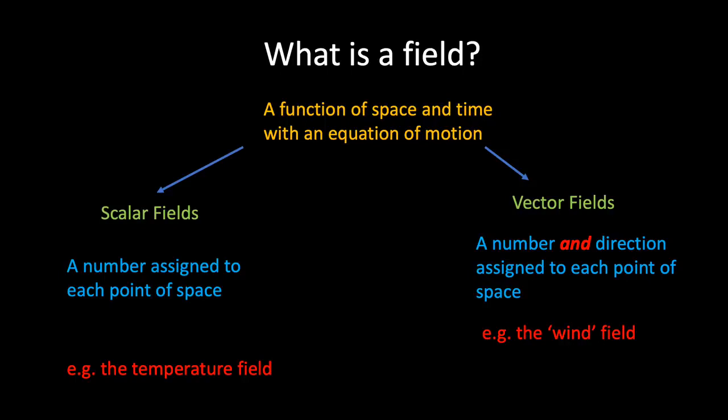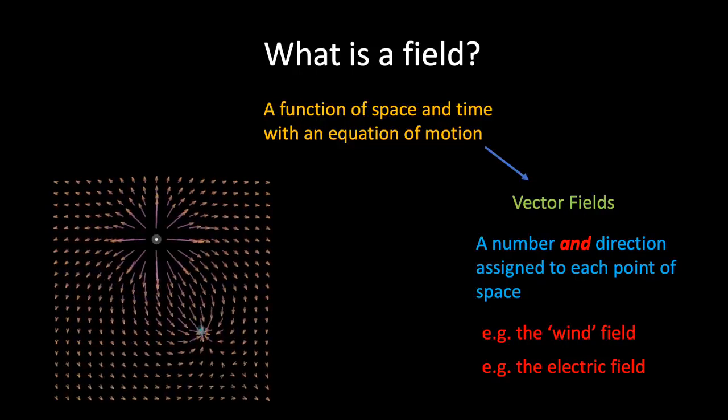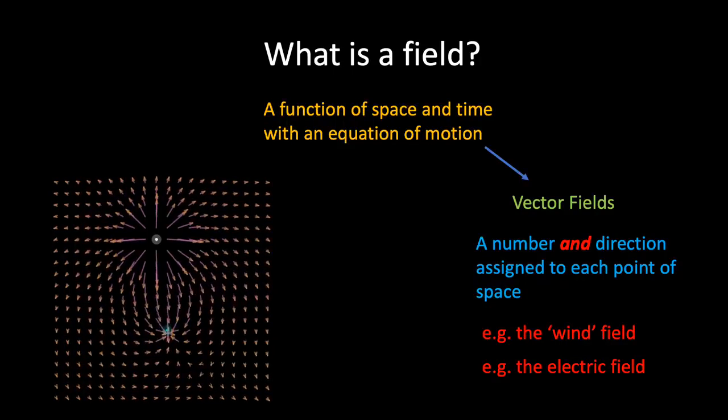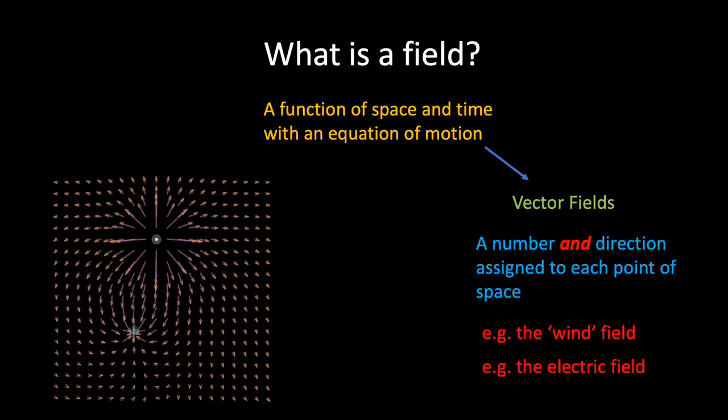Another classic example of a vector field is the electric field, which exists around electric charges. In this case, the arrows at each point show the direction and magnitude of force that would act on a positive test charge if placed at that point. Furthermore, we see that if an electric charge moves, then the field changes and updates in accordance with the new charge location. Now it turns out that if a charged particle accelerates, for example, if it moves in a circle, then this causes the field to ripple, sending a disturbance through space.